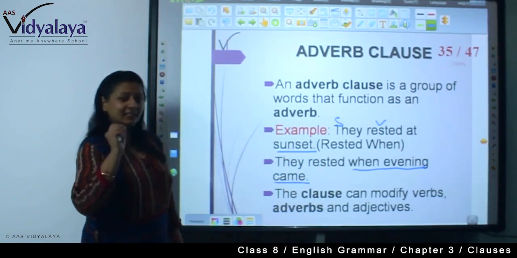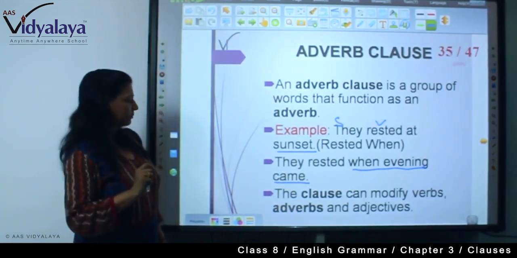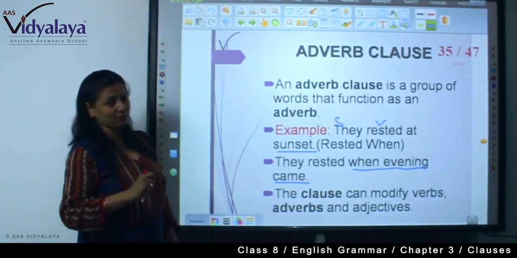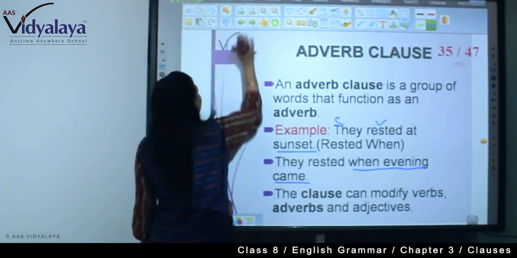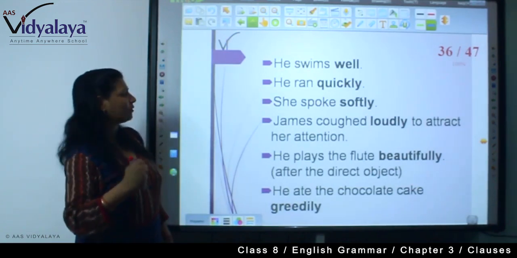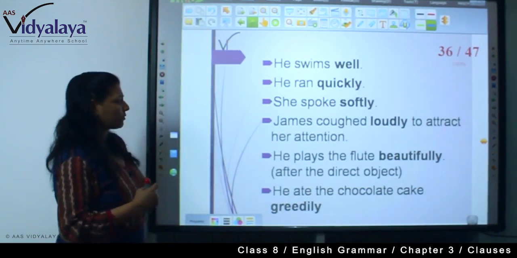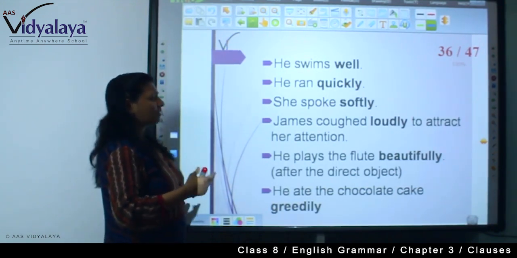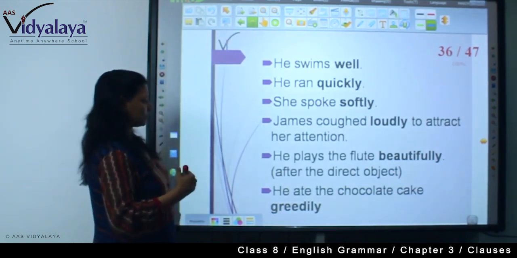The clause can therefore modify a verb, adverb and adjective. Now, he swims well. He swims how? Well. He ran quickly. He spoke softly. James coughed loudly to attract her attention.